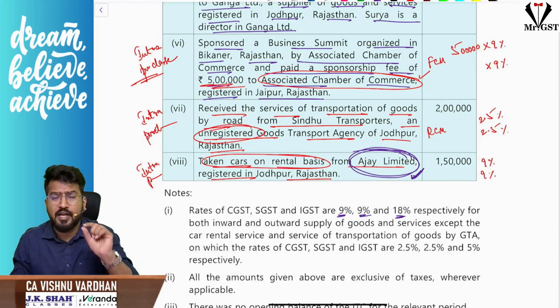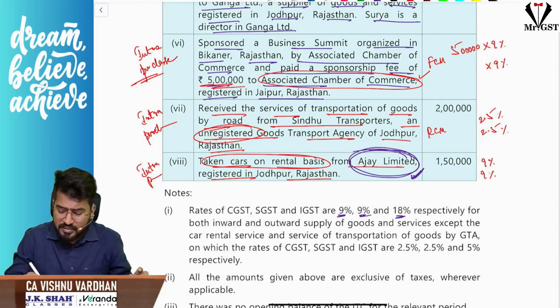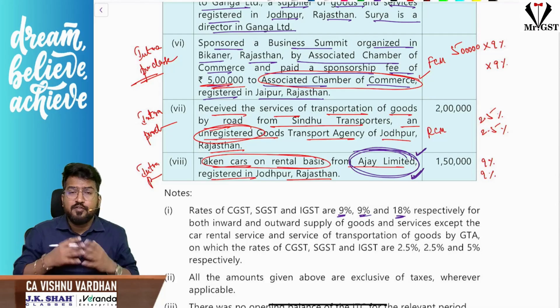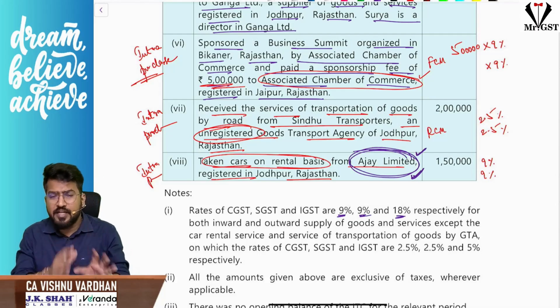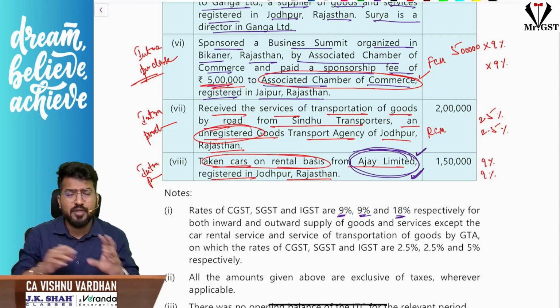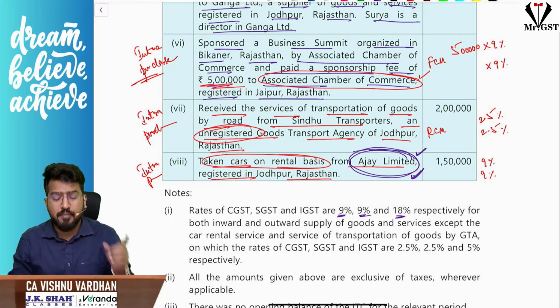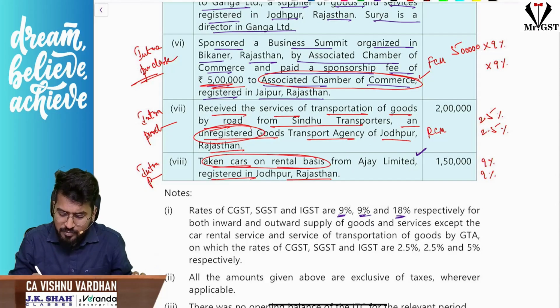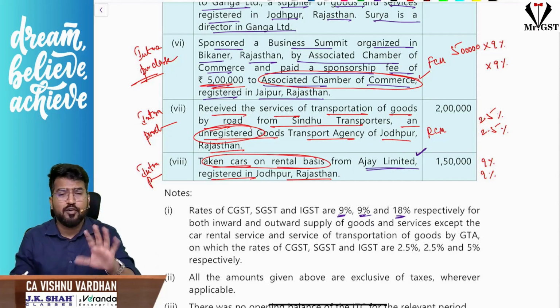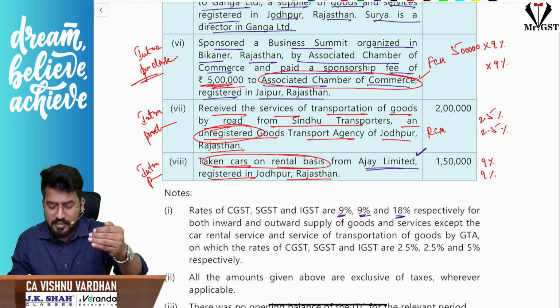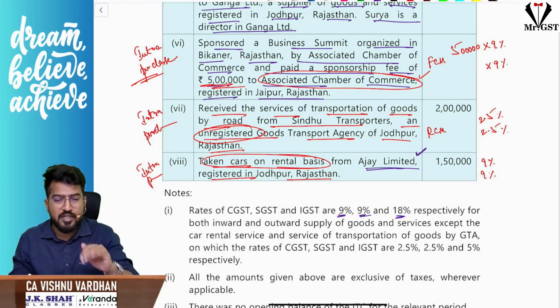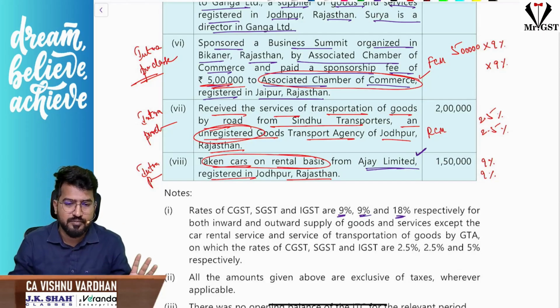I repeat, ITC being blocked for Ajay. The information is regarding Surya. Regarding Surya, they will not give information completely, in a simple way for you explaining everything. But regarding Ajay, they would have given the information if it is already blocked. If they have not given any information, that means for Ajay, when he has purchased the cars, we are assuming ITC is not blocked. Hope it is clear.